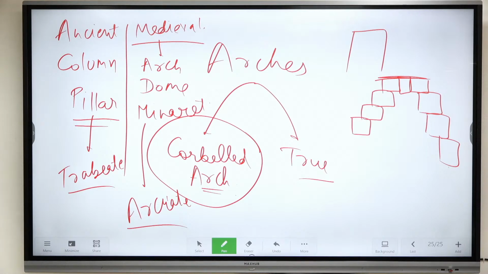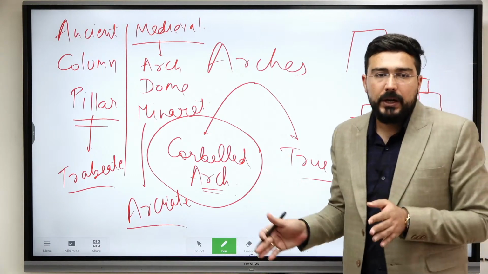Okay, they could not use the true arch, but the decoration was almost fully Islamic in detail. And as all of us remember, in Islam we cannot use images of live beings. Okay? So their decoration is a little different, we will discuss that later. The first time they used the true arch was in the tomb of Balban. In Balban's tomb we see the use of the true arch for the first time. So from this time itself we see a certain development of architecture.